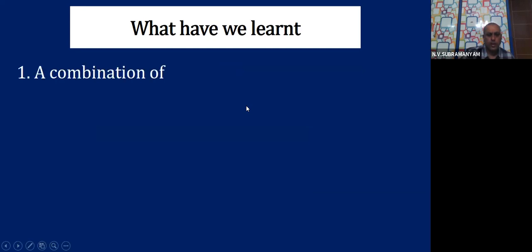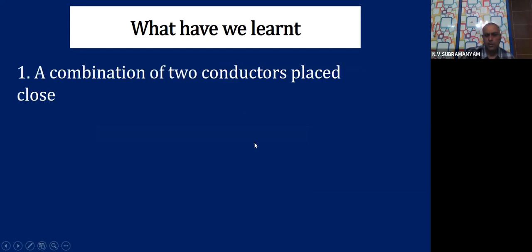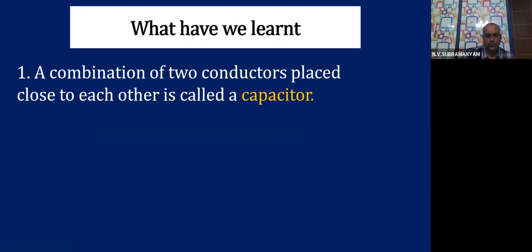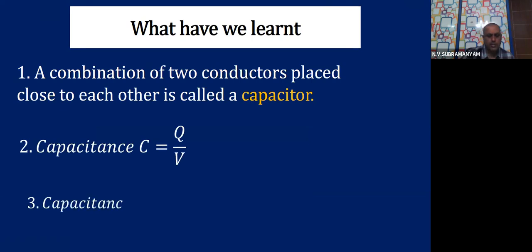Number 1, a combination of two conductors placed close to each other is called a capacitor. 2, capacitance C is Q by V. 3, capacitance of a parallel plate capacitor C is epsilon 0 A by D. That means directly proportional to A, inversely proportional to D. That means if area is increased, capacitance will increase, and if distance is increased, capacitance will decrease. You know the meaning of inverse proportionality.